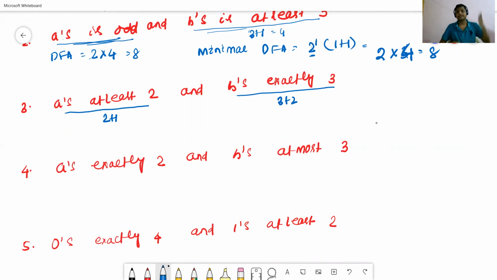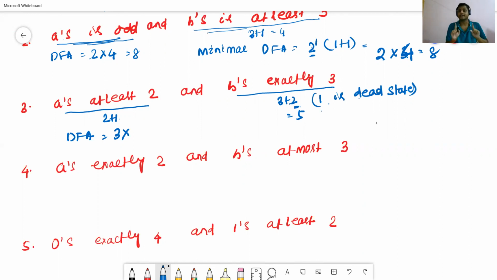Remember, we have already discussed the exactly case in DFA classes. Out of the 2 extra states, 1 is a dead state. Remember one point: out of 2, 1 is a dead state. So the DFA requires 2 plus 1, which means 3 states for a, and here 3 plus 2, out of 5 states, 1 state is called the dead state.